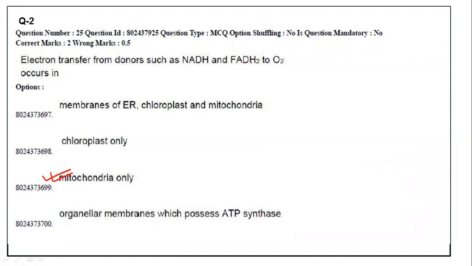Donors such as NADH and FADH2 to O2, that's only O2 is given. That means only mitochondria is the correct answer, so it should not be chloroplast. If O2 is not given, or only NADH and FADH2 are involved, then it would also be possible for chloroplast. So the answer will be mitochondria.